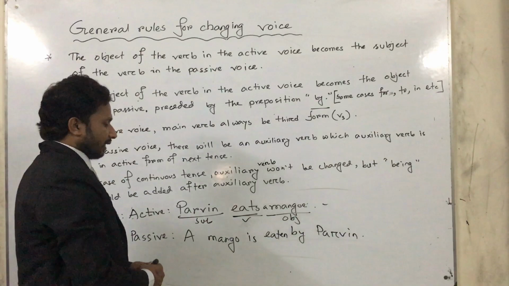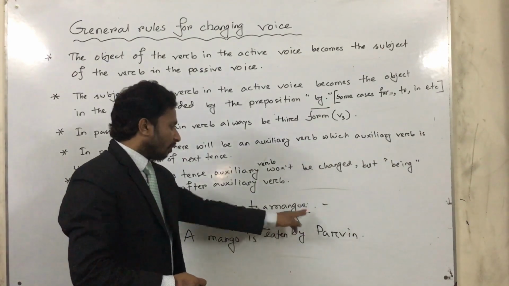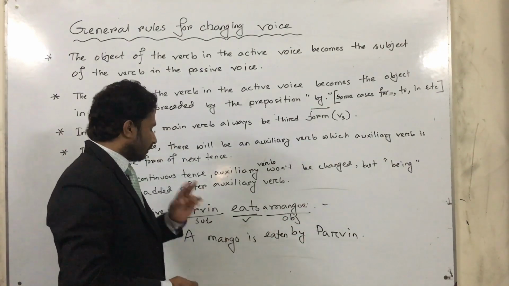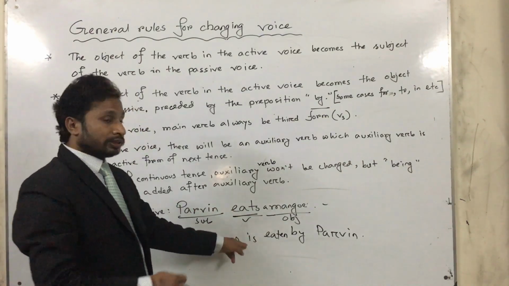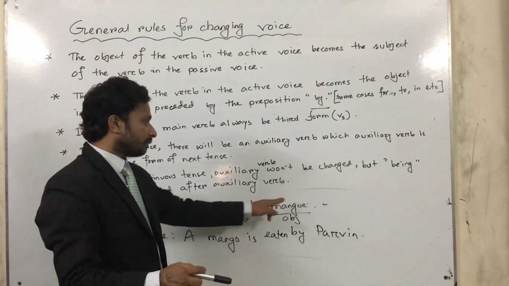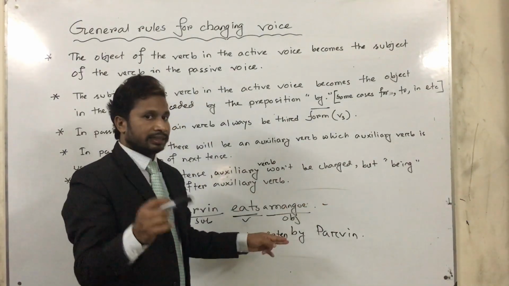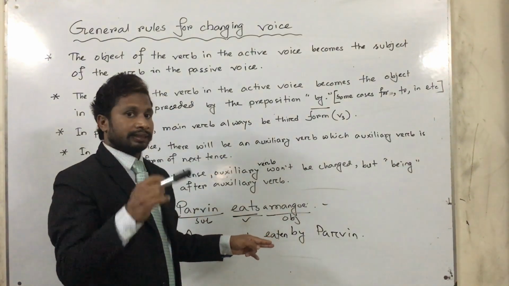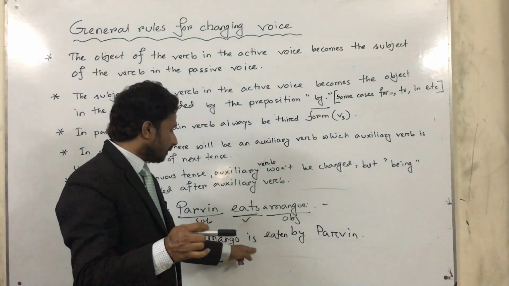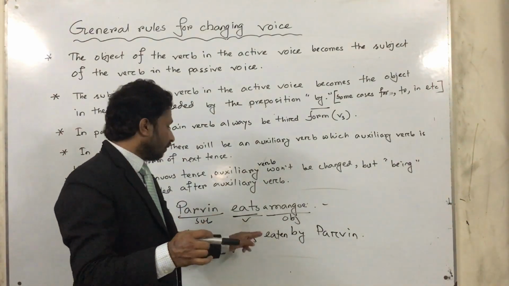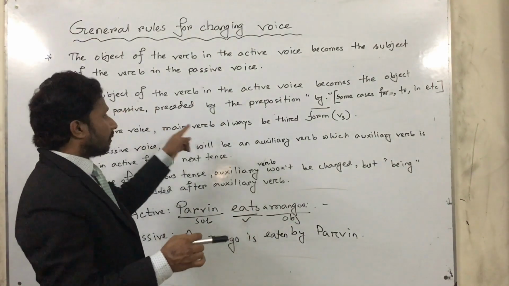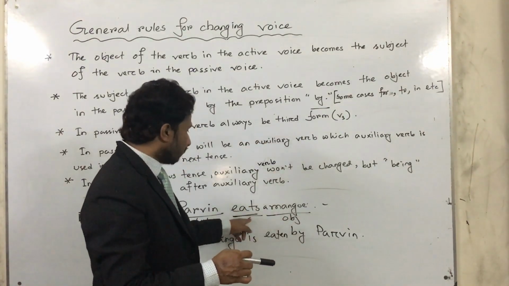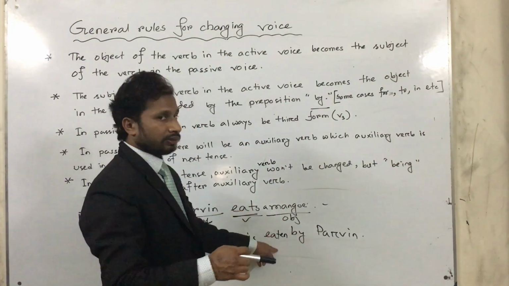Is it clear? Again, remember, here I have written the object, a mango. Then you have to write the auxiliary verb of the next tense, that is present continuous tense, so the auxiliary verb is am, is, are. That's why I have written is. Then the third form, the past participle of the main verb eat, is eaten.